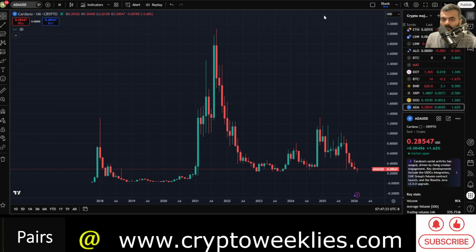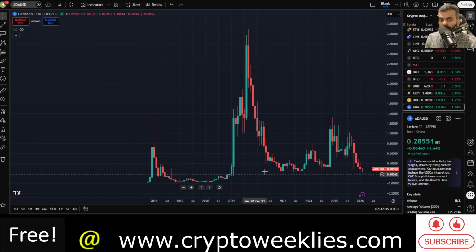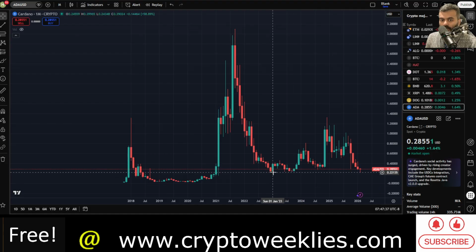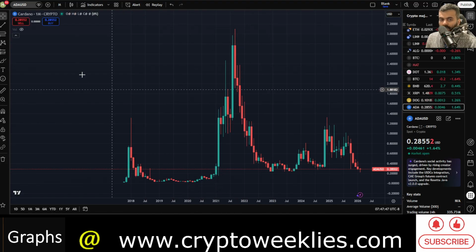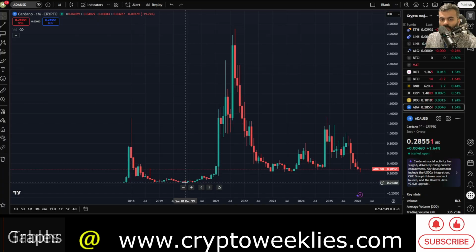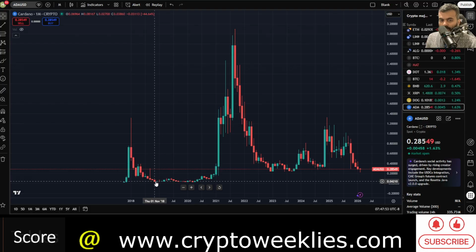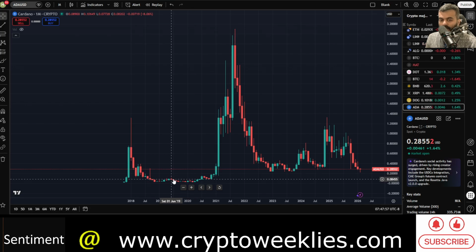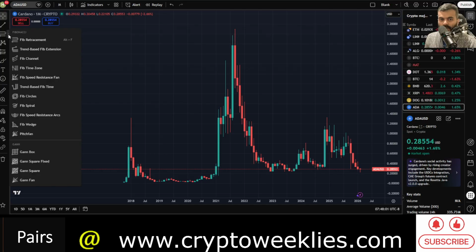Looking at the monthly candles, what is evident is that price has largely given out all of the gains that it made since 2023 began. It's back at those 2022 price levels, and unfortunately, if there is a further downturn, the price could go as low as about this level of support that ADA enjoyed from October November 2018. So that range over here is this unfortunate reality for ADA.